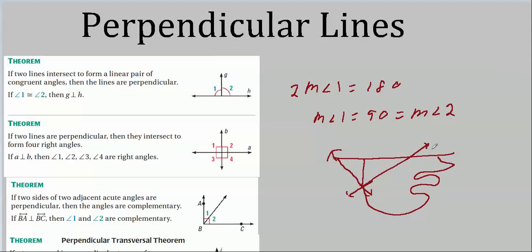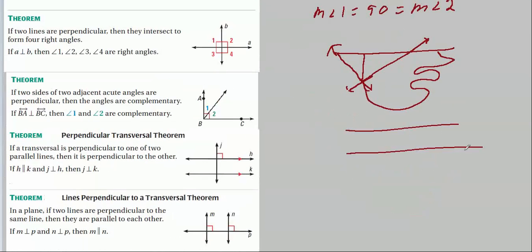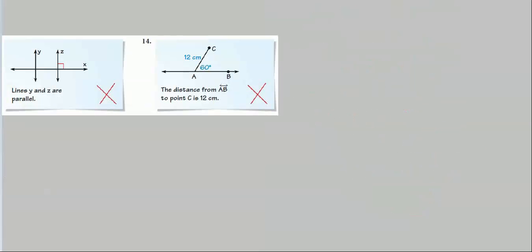So how do we define distance between lines? Well, we don't unless they're parallel. Parallel lines have distance between them. So now we can define distance. And is it this distance? Or is it that distance? No. It is the perpendicular distance between the two parallel lines. That is the distance between the two lines. Okay, now we've got a world of information about perpendicular lines. Let's work a few problems.